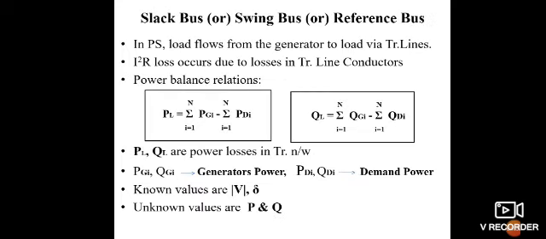Slack bus, swing bus, and reference bus. In a power system, load flows from generator to load through the transmission lines. The copper loss occurs due to loss in the transmission line conductors. So in this, voltage and phase angle are known quantities, and P and Q are unknown quantities.